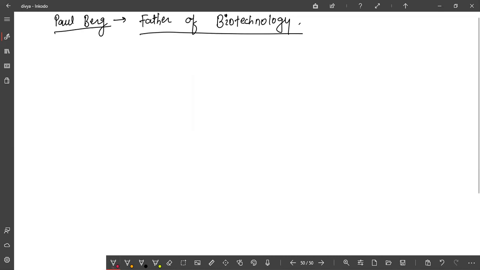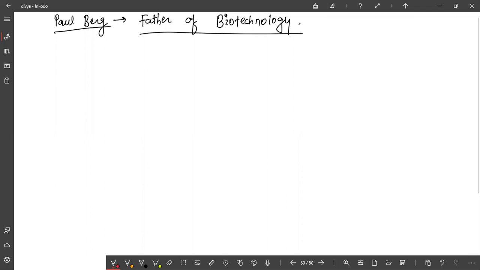What had he done? Simply, he introduced a gene from a virus known as simian virus into bacteria using a lambda phage vector. So firstly he implemented the technology. That's why he is called the father of biotechnology. Is it clear to you? Due to his work he is known as the father.